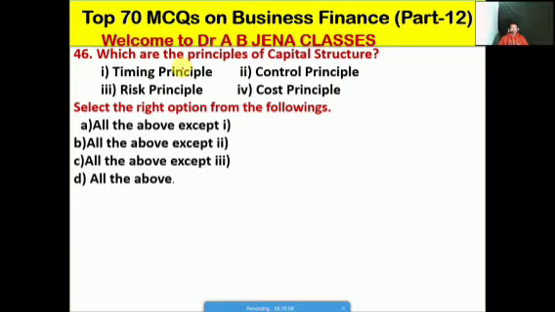So next one we will see, which are the principles of capital structure. First, timing principle. Second, it's the control principle. Third one, it's the risk principle. D, it's the cost principle. Friends, select the right option from the following. A, all the above except 1. B, all the above except 2. C, all the above except 3. D, all the above. Friends, D is the right option for this MCQ. Meaning first, second, third, fourth principles are followed in the case of a capital structure.